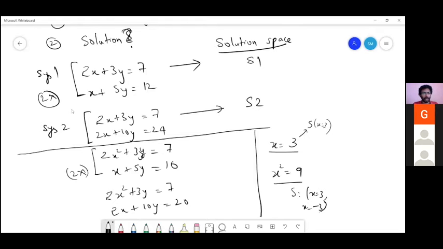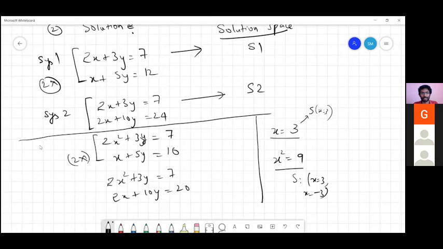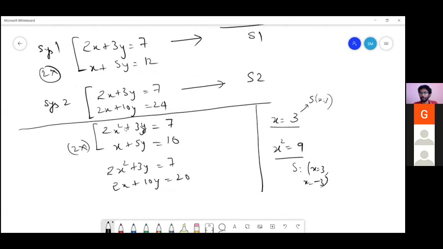So Akai, you said that S1 and S2 are equal in the first case, right? Sunil, now you are saying that for the second two systems, if I multiply by 2, the solution space is still the same, right? Can you give me a reason for that? I thought since it's a linear equation, if you multiply or divide whatever.